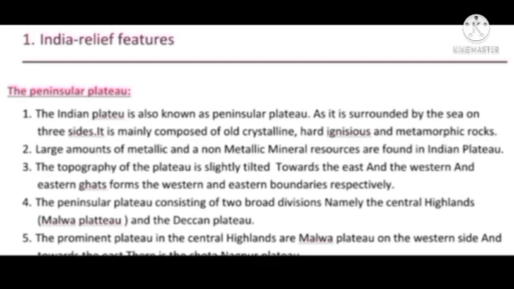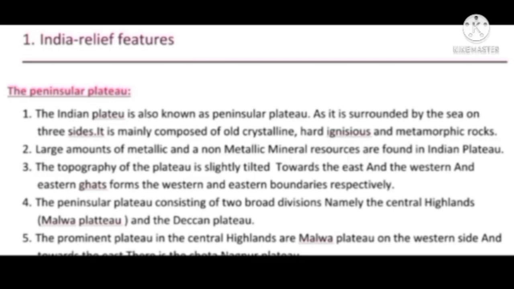The other major division is the Peninsular Plateau. The Indian Plateau is also known as Peninsular Plateau as it is surrounded by the sea on three sides. It is mainly composed of old crystalline, hard, igneous and metamorphic rocks. Large amounts of metallic and non-metallic mineral resources are found in the Indian Plateau.